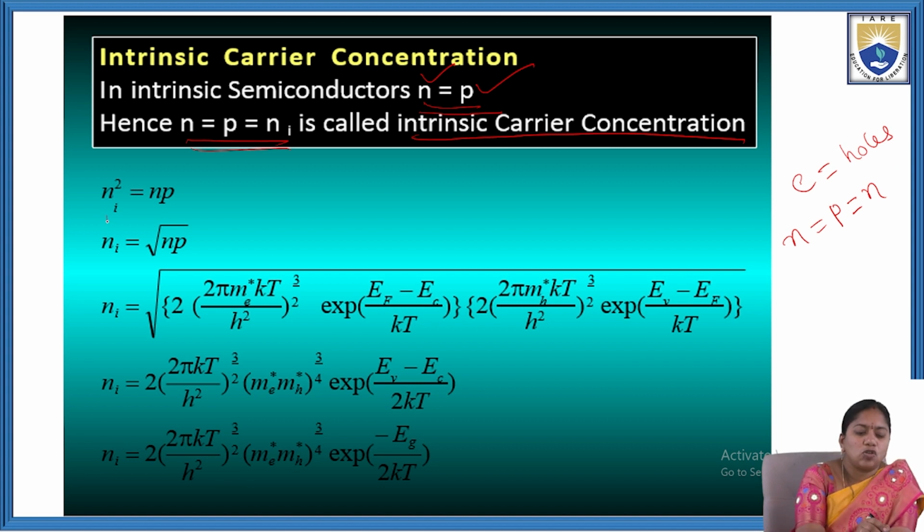So that ni square equal to n into p. ni equal to under root of np. So what is the n value here?